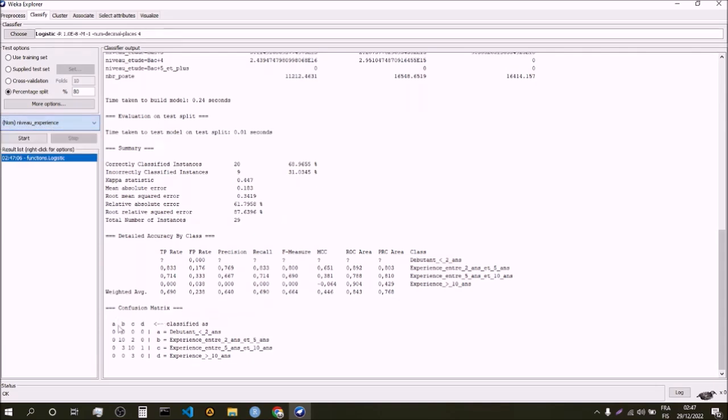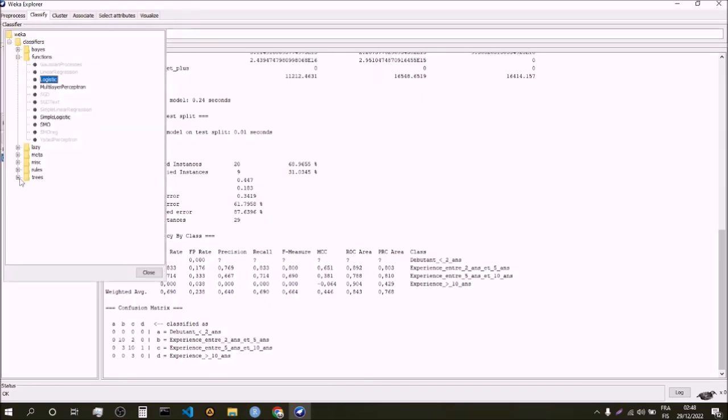So now here for the confusion matrix, we can see the details. We can see that for the people who are looking for less than 2 years of experience, it has not been able to predict this successfully because there are so few companies which are actually looking for people with less than 2 years of experience. But here, if we look between 2 and 5 years of experience, we can see that it has predicted it 10 times and only failed 2 times.